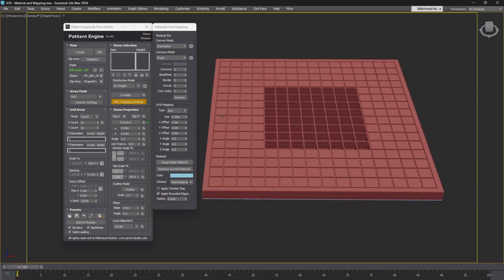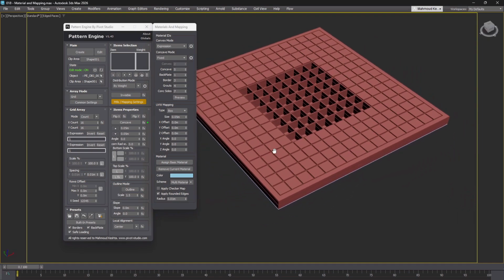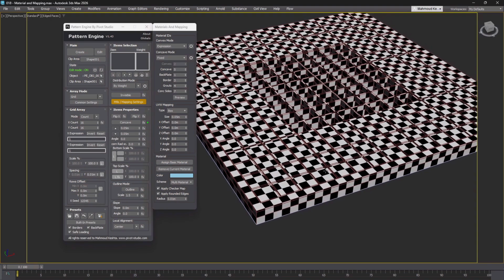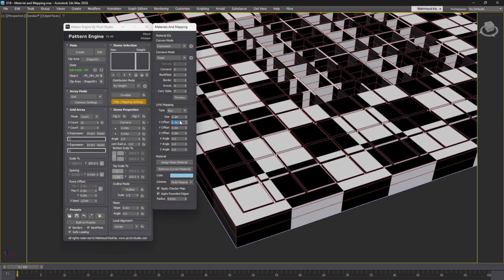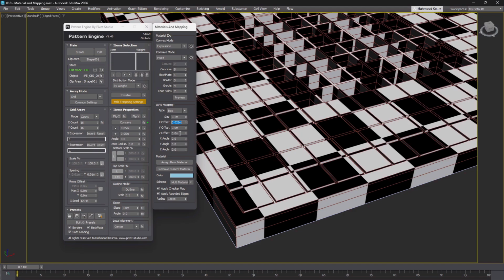Now let's look at UV mapping. This section controls how textures are applied to the pattern. The default mapping type is box. To visualize the mapping, turn on the checker map and then click Assign Basic Material. Now you can see the effect of changing the UV map settings, like adjusting the offset or the mapping angle.